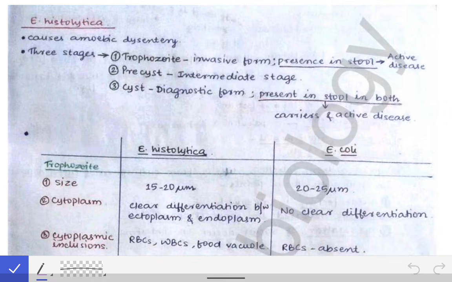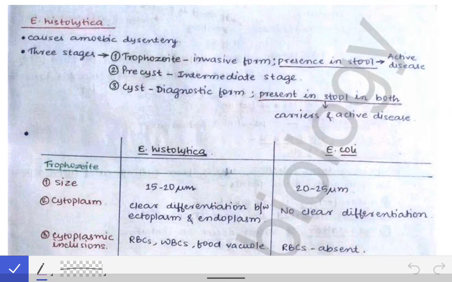There are some other protozoan also which cause the infection like Balantidium, Microsporidia, etc. We are least bothered about those, but we are more concerned or more focused on the three protozoans, that is Entamoeba histolytica, Giardia, and the opportunistic Coccidian parasites or the protozoans. So we will be focusing over these three.